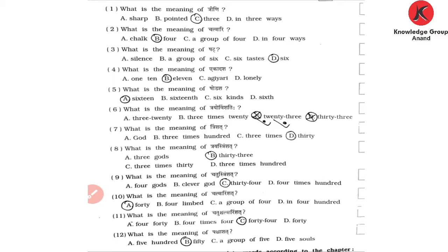What is the name of lesson number 6? The name of lesson number 6 is Sankhya. And what is the meaning of Sankhya? Sankhya means numbers, okay? In standard 6, you learned numbers 1 to 12 in Sanskrit. Now in standard 7, you will learn numbers 13 to 50 in Sanskrit, okay?